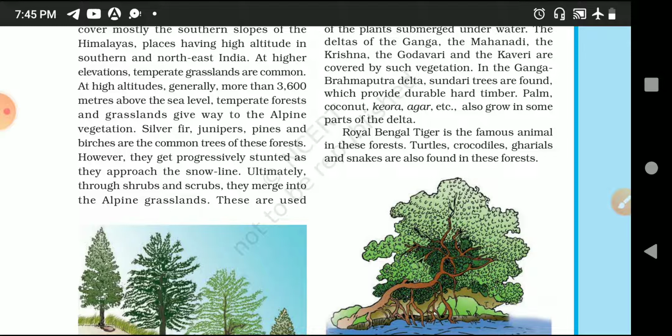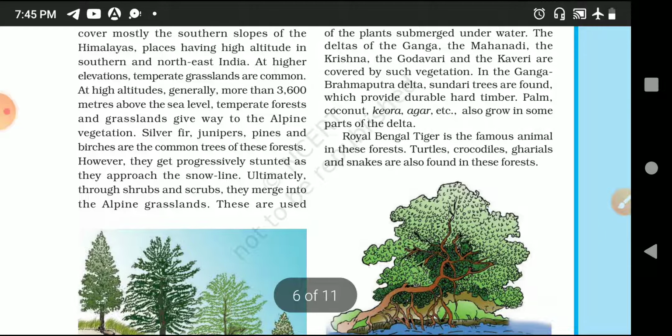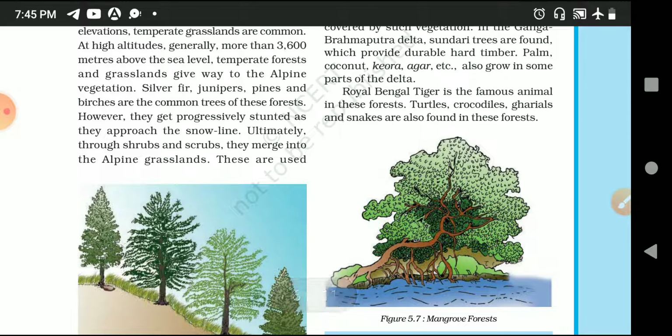This forest grows in the water, so the animals which live or survive here are also connected to the water. The areas occupied by the mangrove forest are the deltas of the Mahanadi, Kaveri, Godavari and West Bengal.